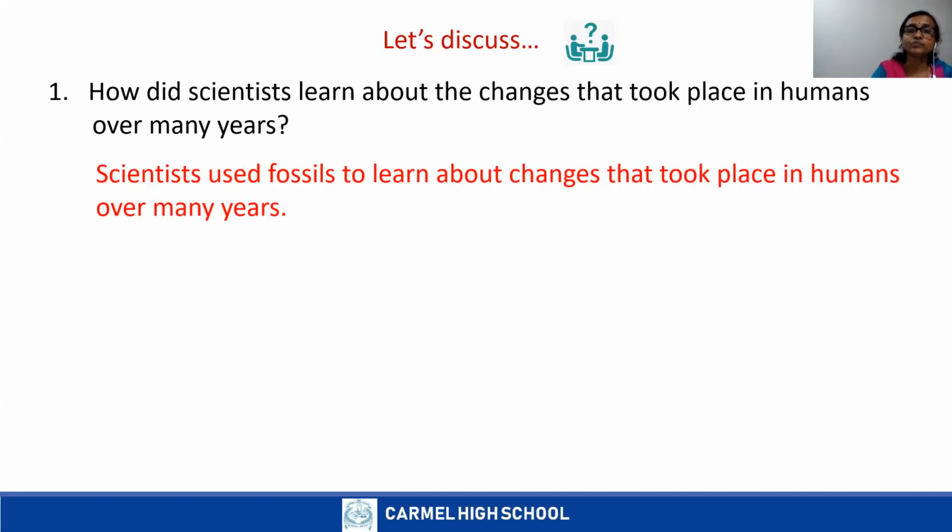Now next question. Who were primates? So in the keyword, we explained that. Who were primates? Yes, good. Primates were the first group of animals. Even we human beings evolved from primates. So primates were the first group of animals that had features like larger brains, more flexible hands and legs, and nails on their fingers. Or we can say they are the group of animals which include monkeys, chimpanzees, and humans.